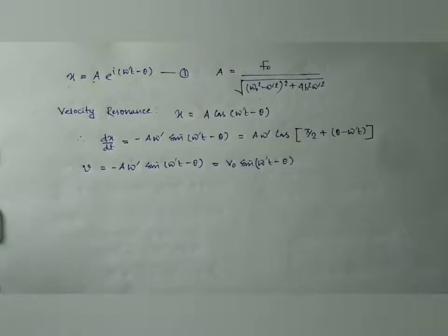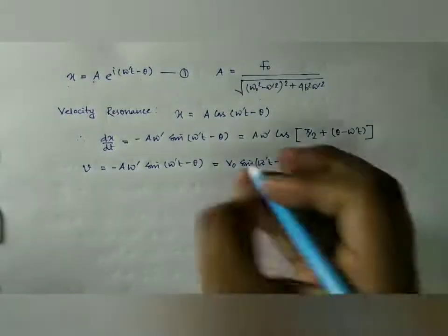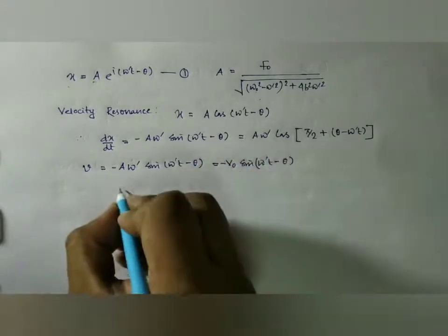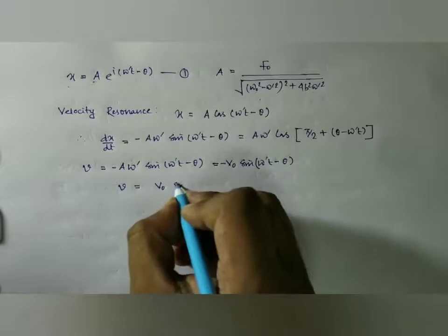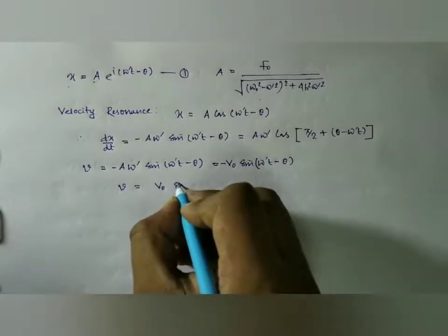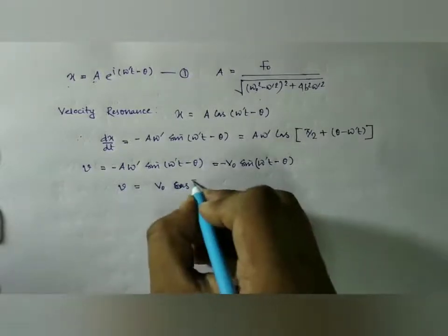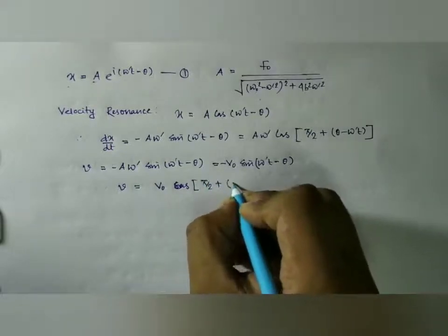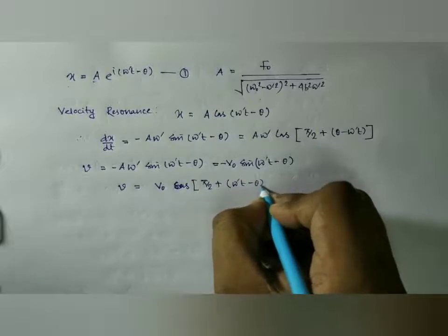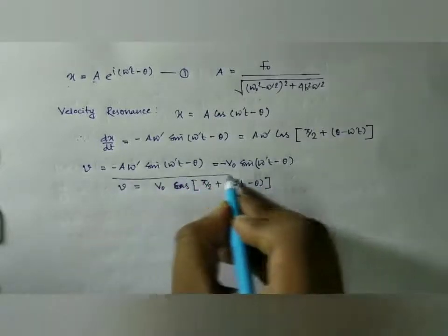Here v0 is the amplitude, and if we absorb the minus sign, it will be v0 cos of pi by 2 plus omega prime t minus theta. So this is the expression for velocity.